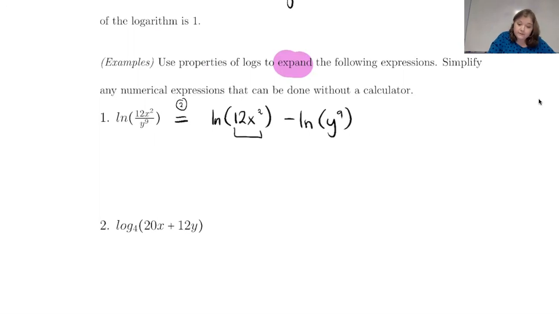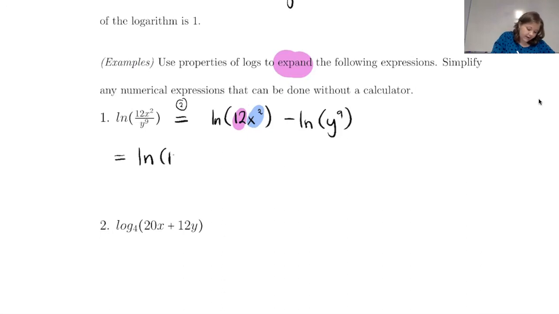If we notice with this one, we have two things both being multiplied together. We have 12 and x squared. So those can be split apart also. And so two things being multiplied together, we write as two separate logarithms being added.